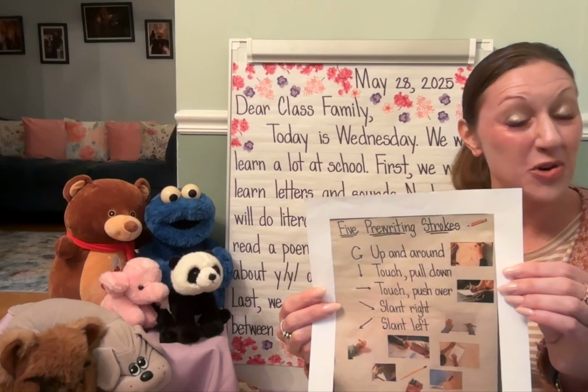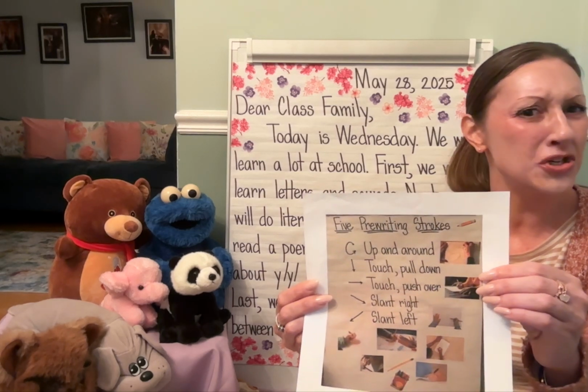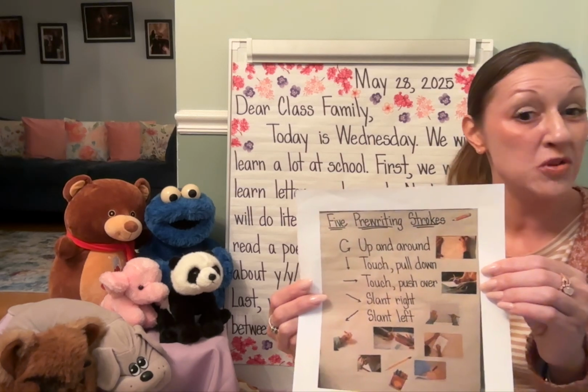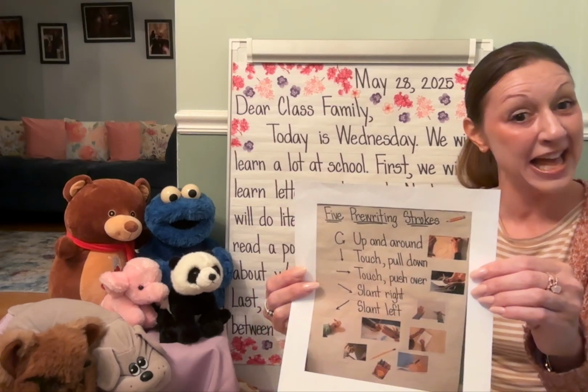You're going to use the 5 pre-writing strokes all day long. You're going to do this when writing letters, drawing pictures, and writing numbers. We have up and around, touch pull down, touch push over, slant right, slant left.